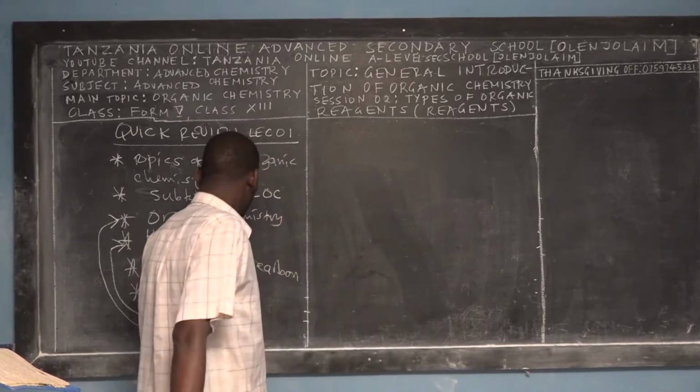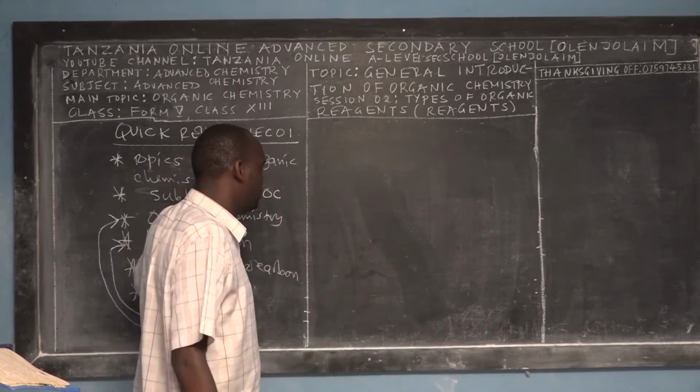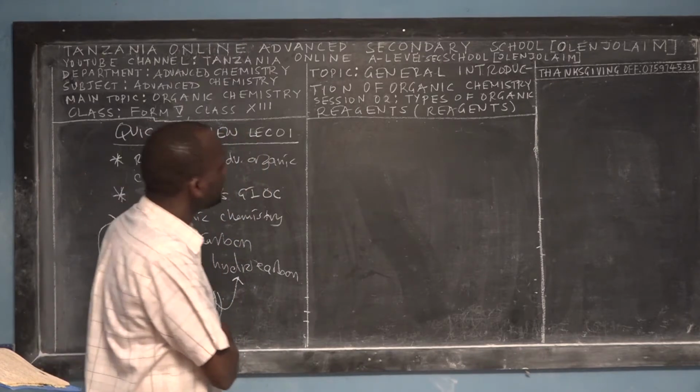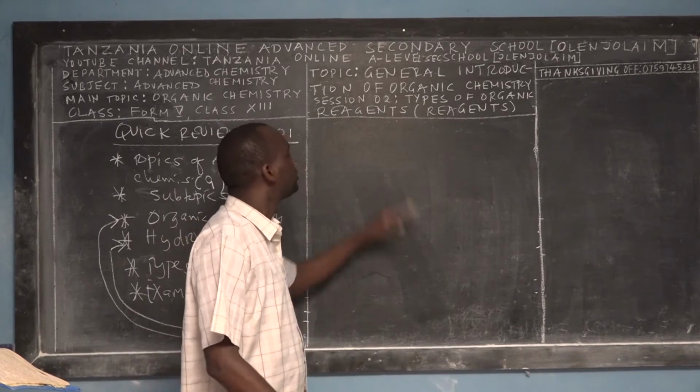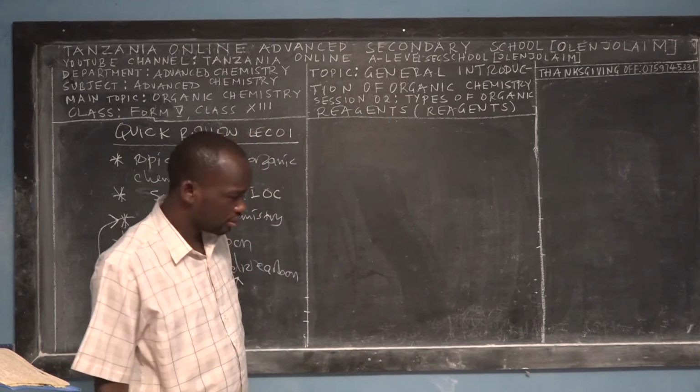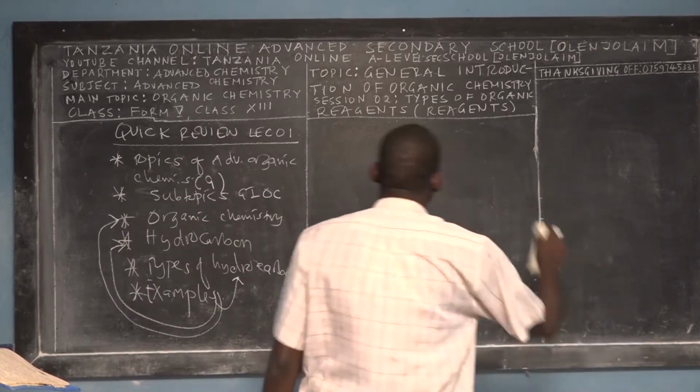So that is all about yesterday. We built a strong foundation of organic chemistry. So let me take you further, and I would like to teach you today about types of organic reagents. Here I made a mistake.